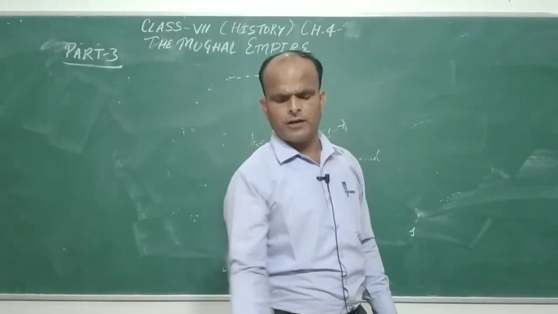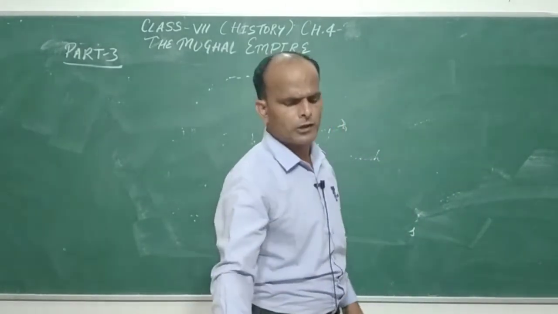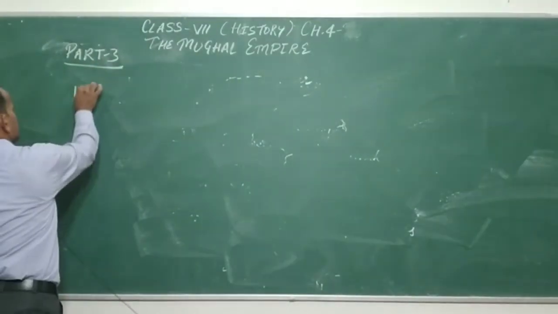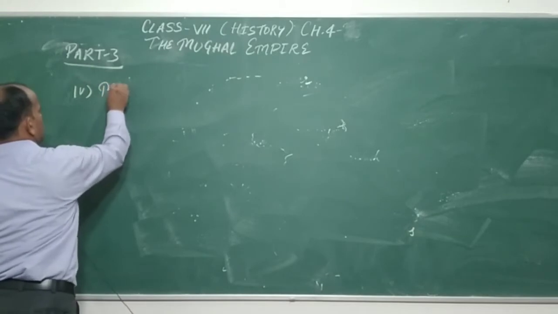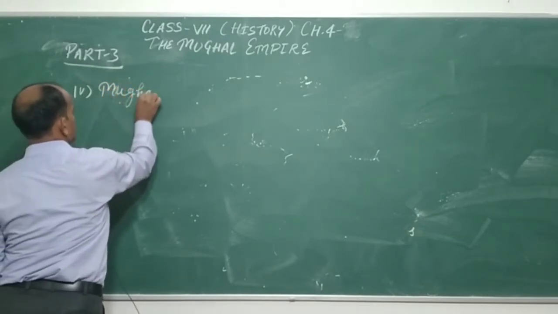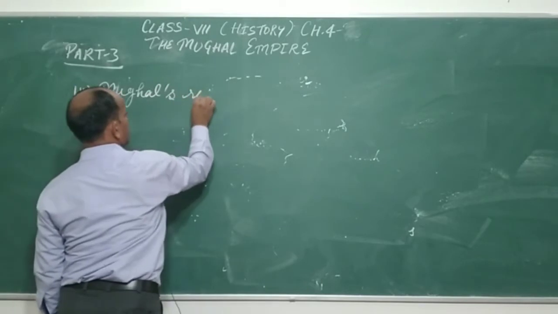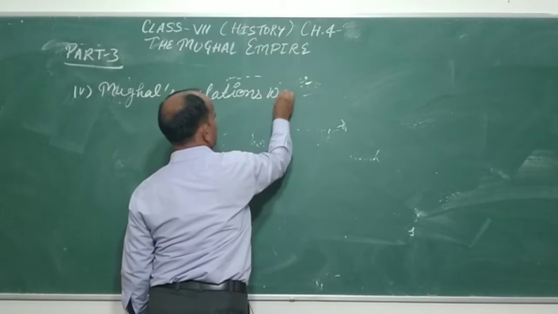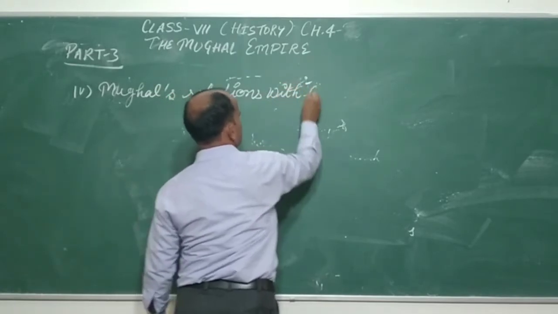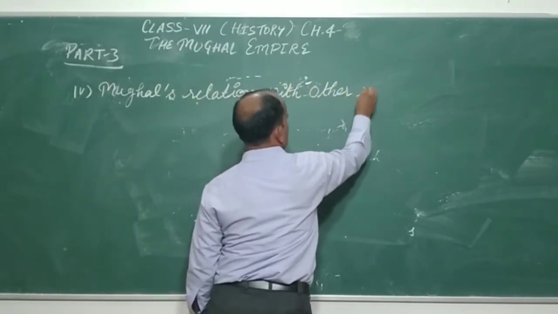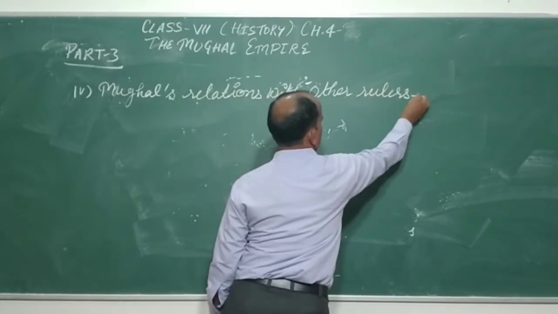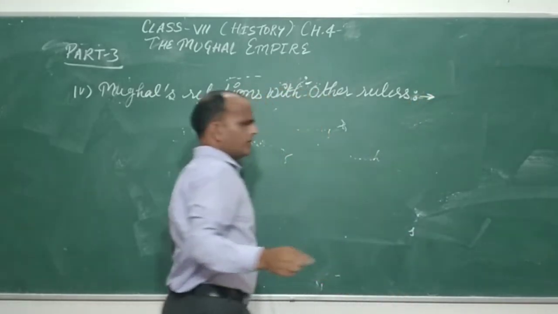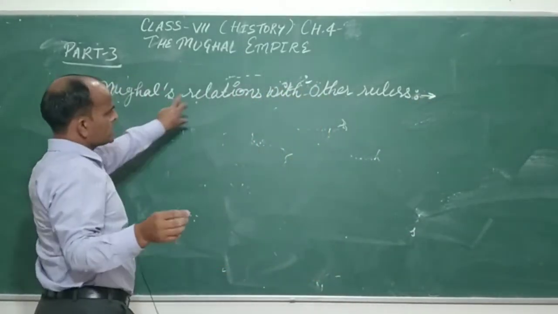Next our point is Mughal relations with other rulers.